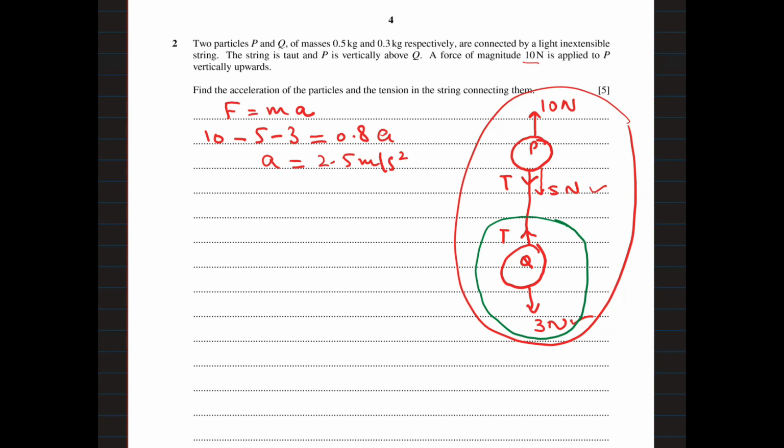Now, the force in the direction of motion is T, and the force opposite is 3, equal to 0.3 into a. a is 2.5. So the tension in the string is 3.75. This one is the final answer.